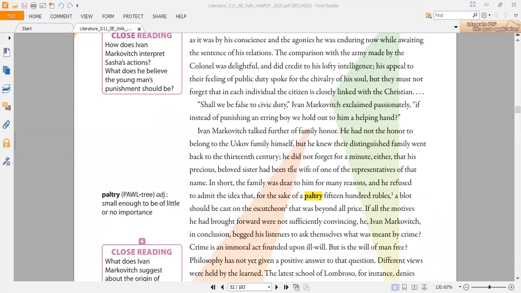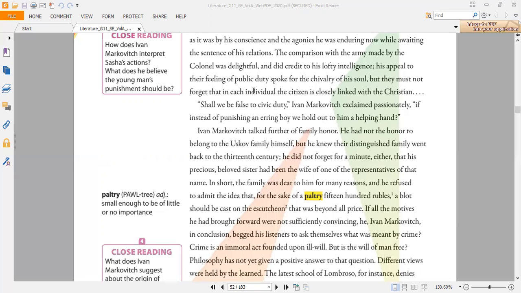After that, we have the word paltry. Paltry means very small, of little or no importance. So when something is very small, as we can see here in this story, it says that Sasha sees that the whole problem is paltry. It means it's very small.